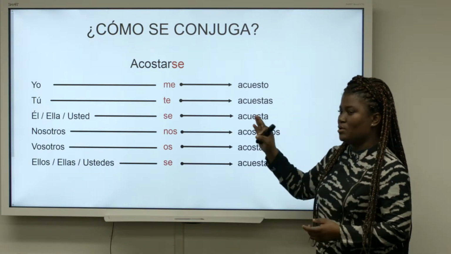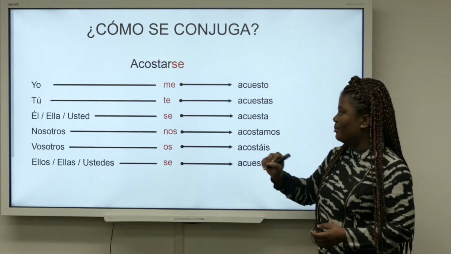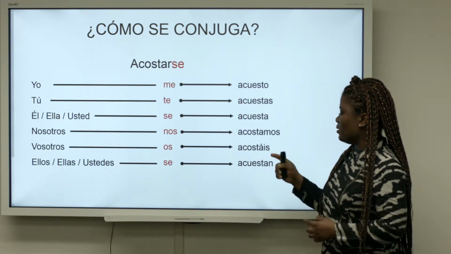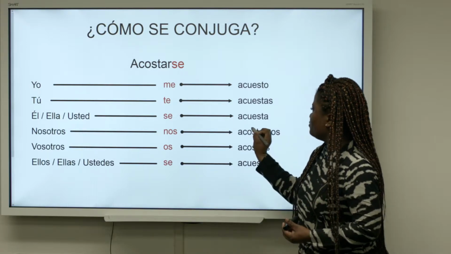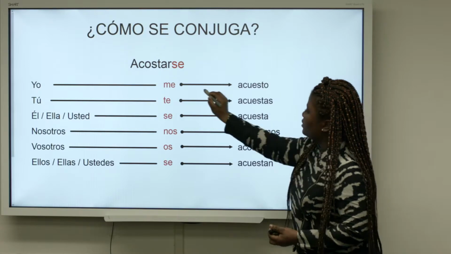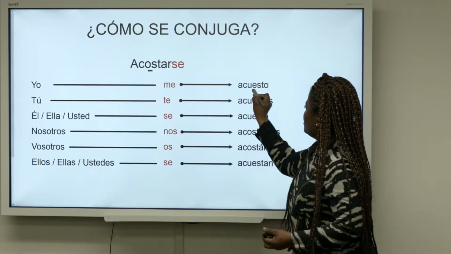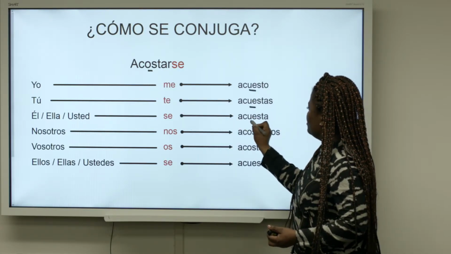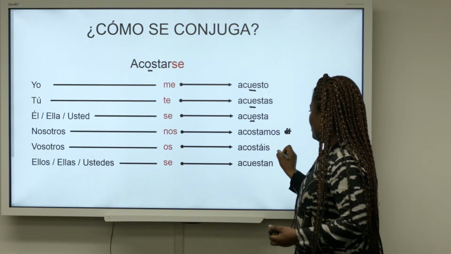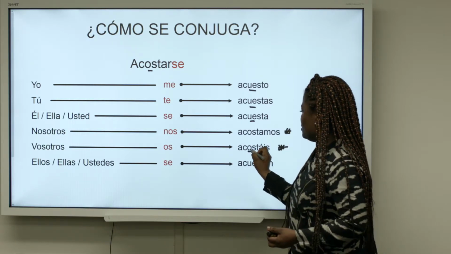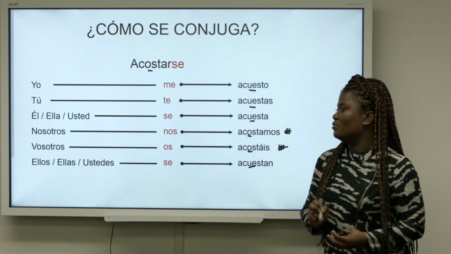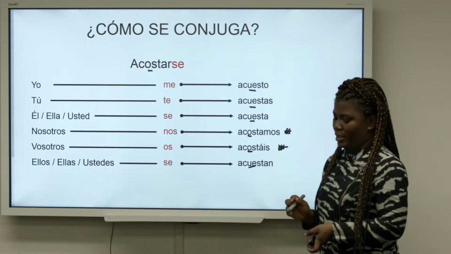Yo me acuesto, because acostar is a radical changing verb. The O here will change to UE. Then we have acuestas, we have acuesta. This O changes to UE. But when it's nosotros, it doesn't change. Vosotros, it doesn't change. The O still remains the same. And then we come back to ellos, ellas, ustedes. The O will change to UE.